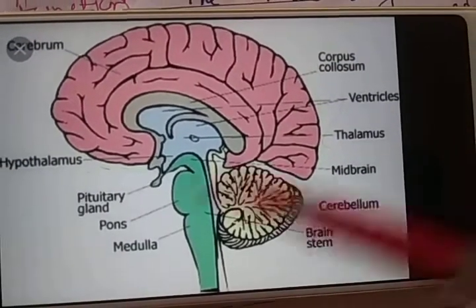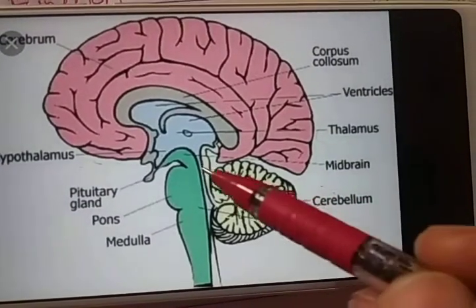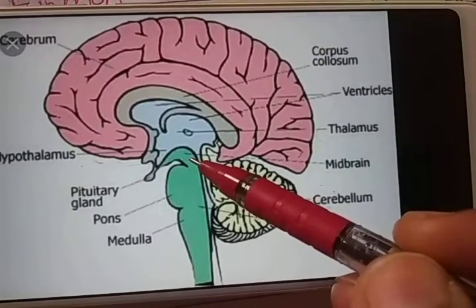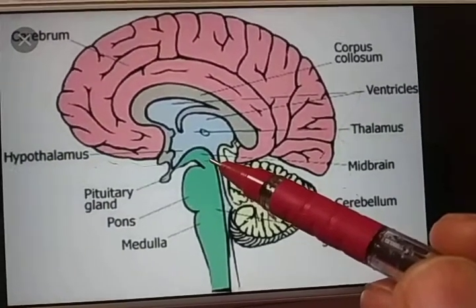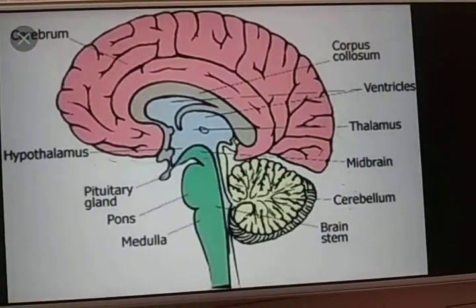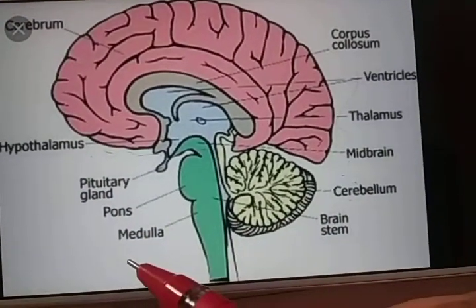Midbrain. The midbrain is the smallest and central part of the brain. It is composed of hypothalamus.